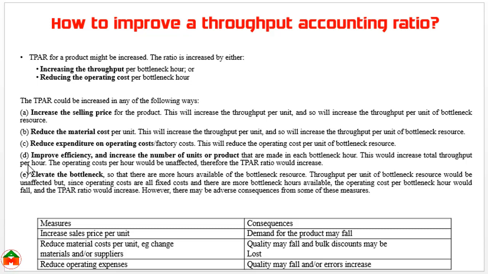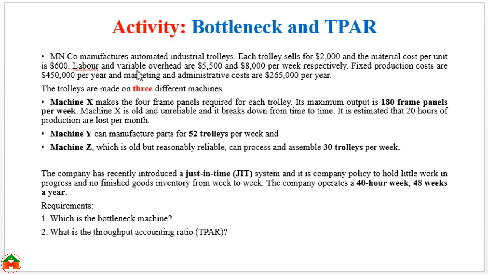The fourth way to improve the throughput accounting ratio is to improve the efficiency and increase the number of units or products. And the fifth way is to elevate the bottlenecks. I mean, we need to take measures so that the bottleneck resources can be elevated. For our easy understanding, there is an activity, illustration or example. From this example, we will learn about the bottleneck resources as well as the throughput accounting ratio.